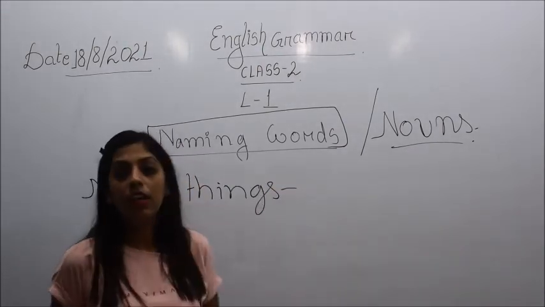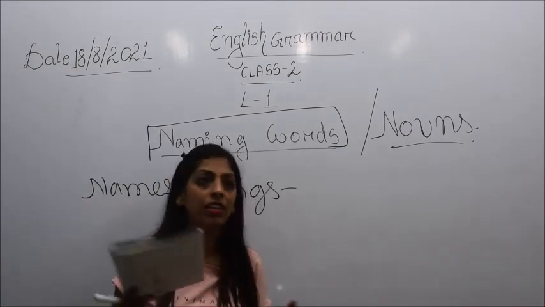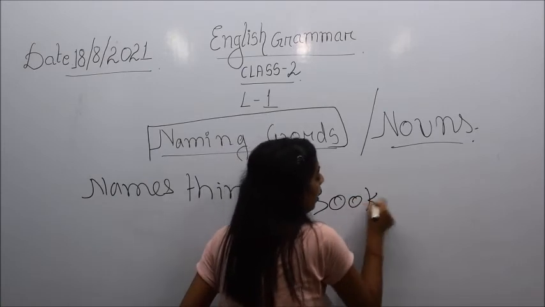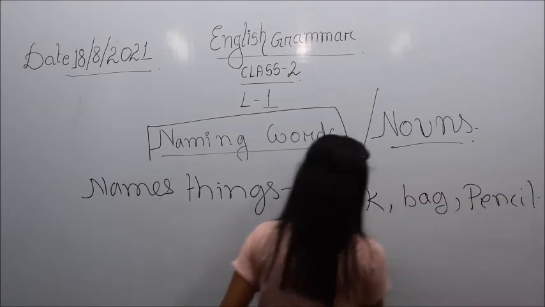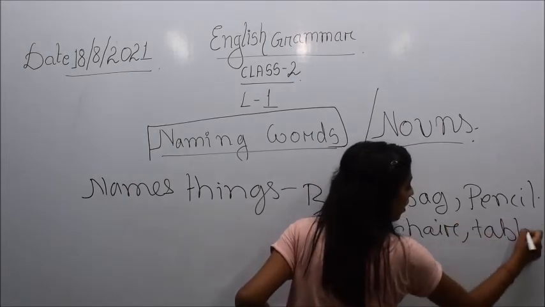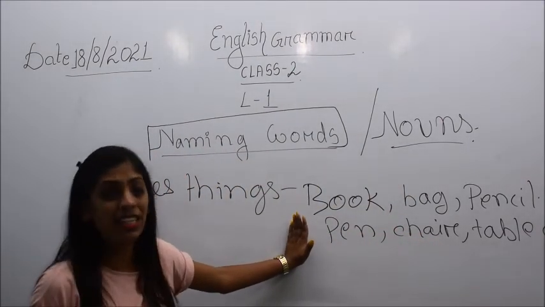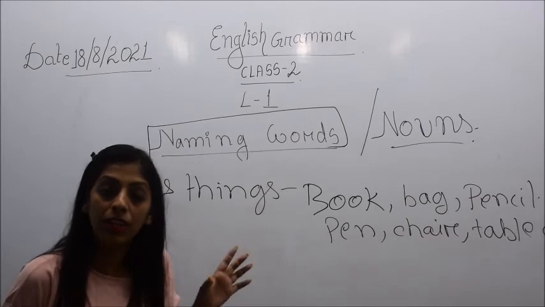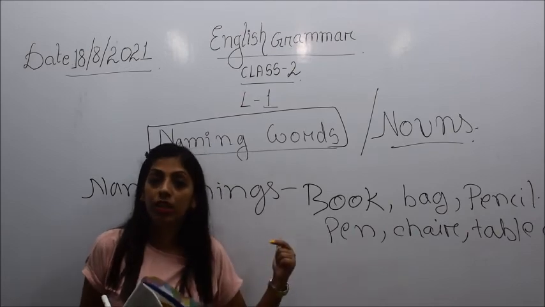Just leave the examples given in your book, just from your mind, the easiest ones, like some of the things you can see in your room itself, like books, your bag, then your pencil, then pen, then chair, then table, etc. So children, all these, books, bags, pencil, chair, table, bed or whatever, any word which is giving a name to a thing, those words are also called naming words.